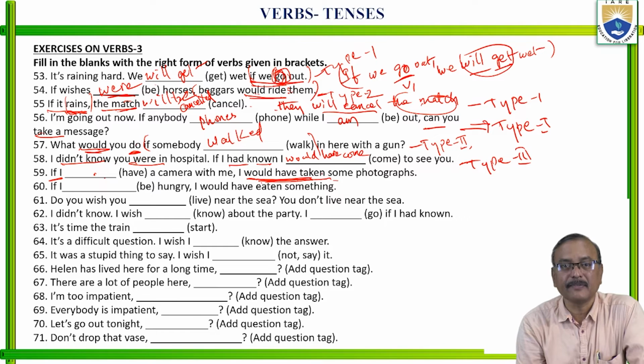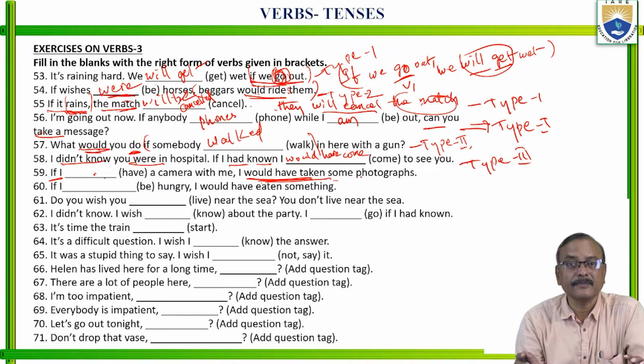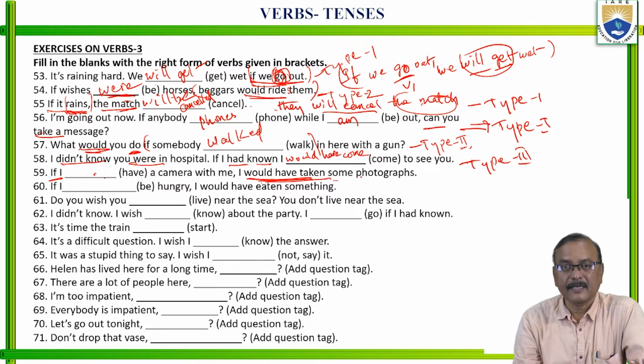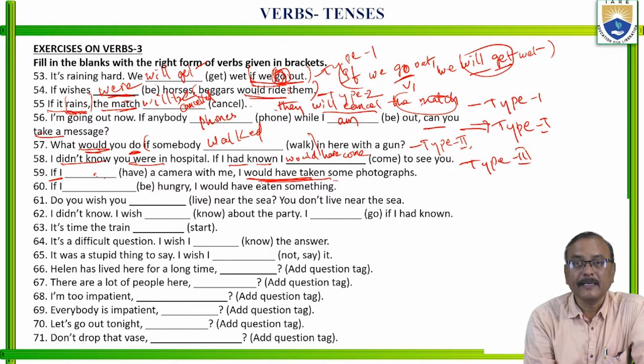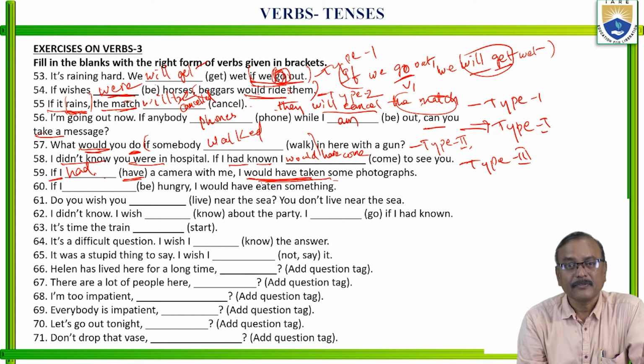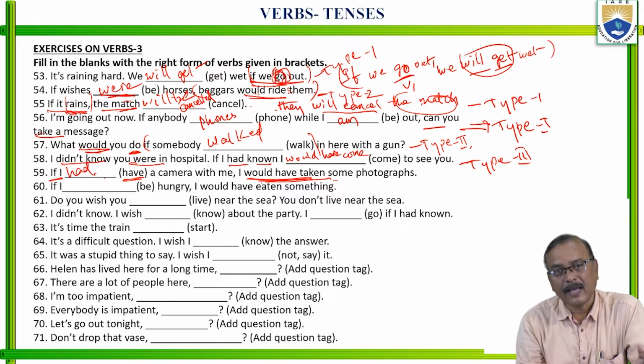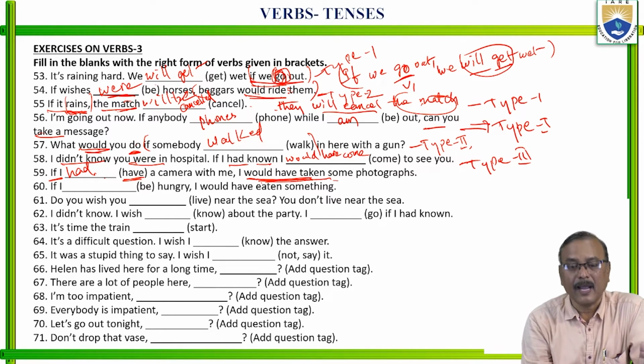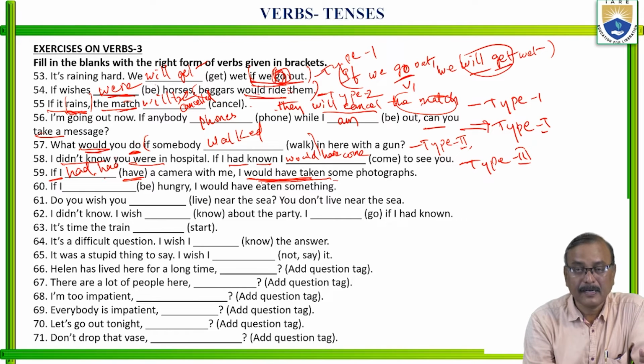In the main clause, they have given would have, should have, could have or might have plus V3. Then it belongs to type 3. In a type 3 conditional clause, in the if clause, we shall keep had plus V3. If I had, this had is the helping verb. Then V3 form for have. What is the V3 form for have? Have is the V1 form, had V2 form, again had V3 form. So keep another had.